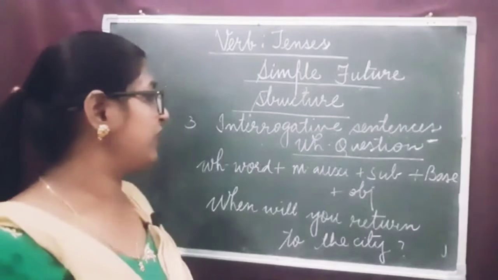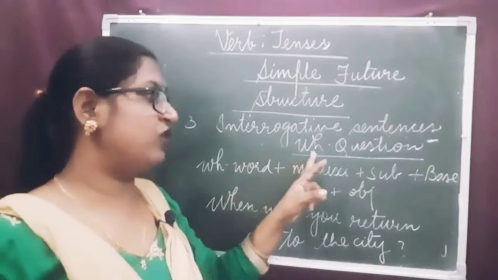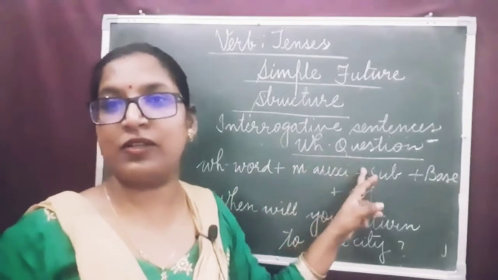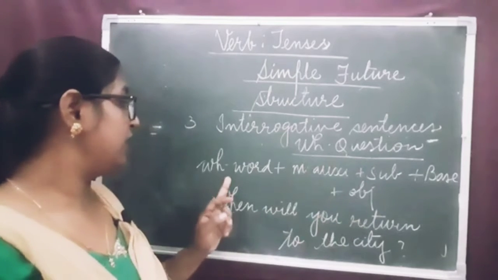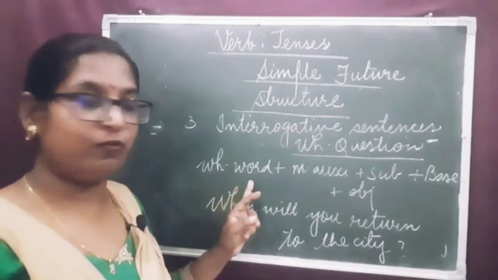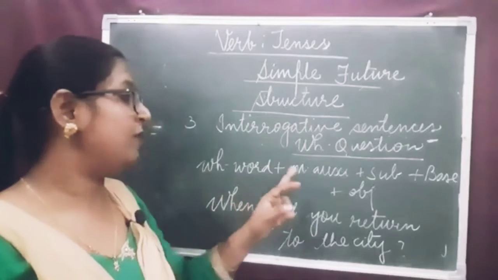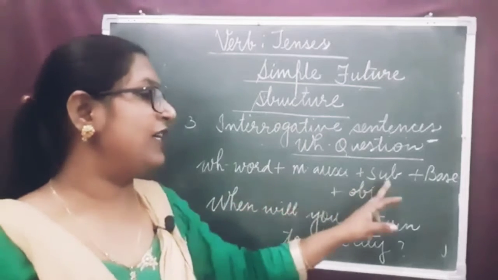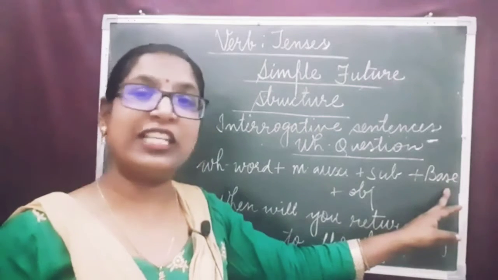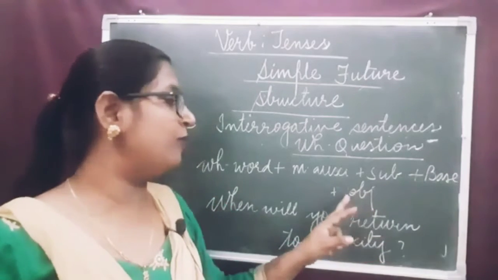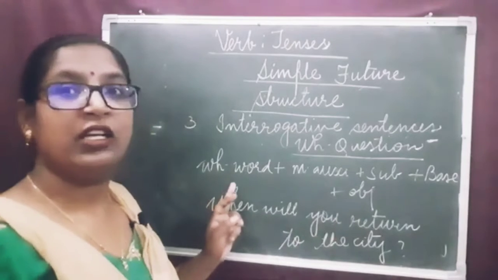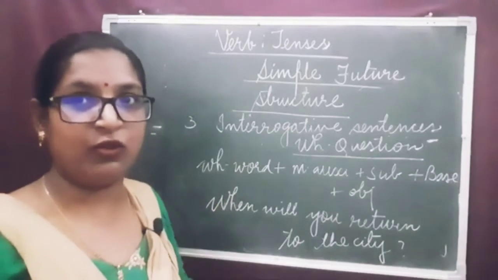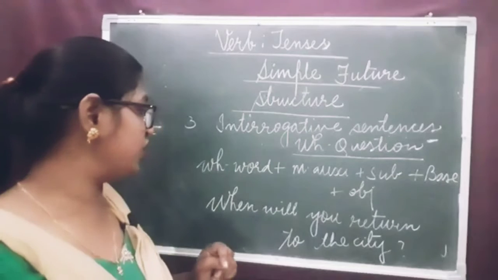Now dear children, look at the structure of WH question in simple future tense. To frame the sentence, it begins with the WH word plus modal auxiliary plus subject and base verb in its base form, followed by the object or complement. Dear children, the sentence begins with a WH word.